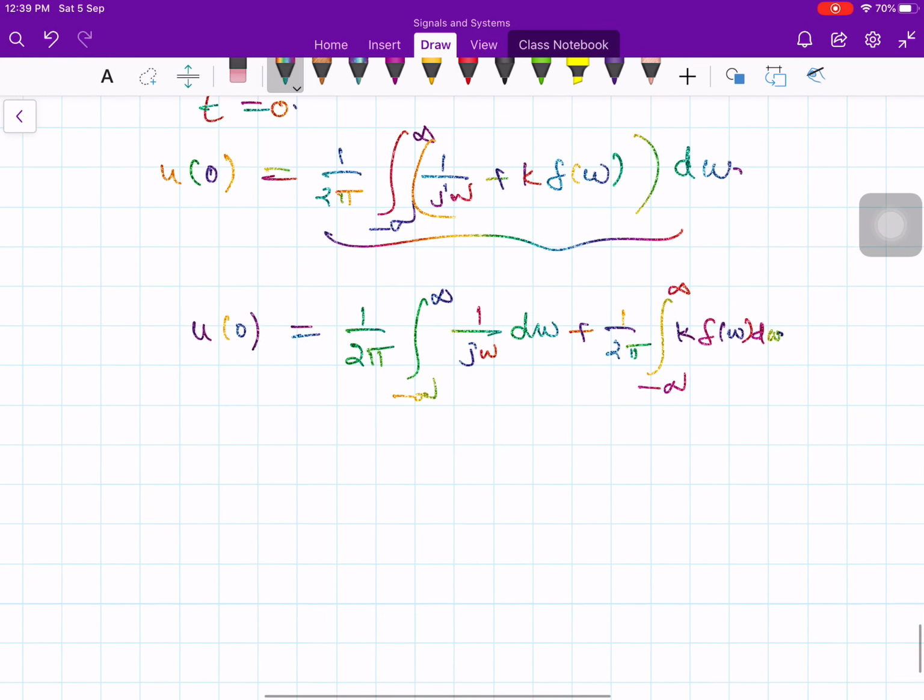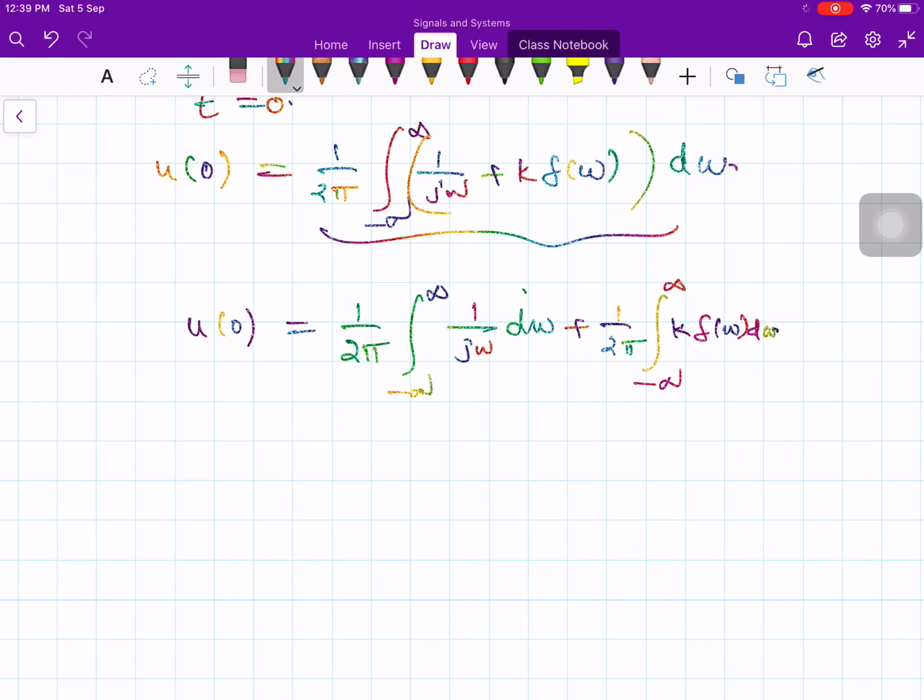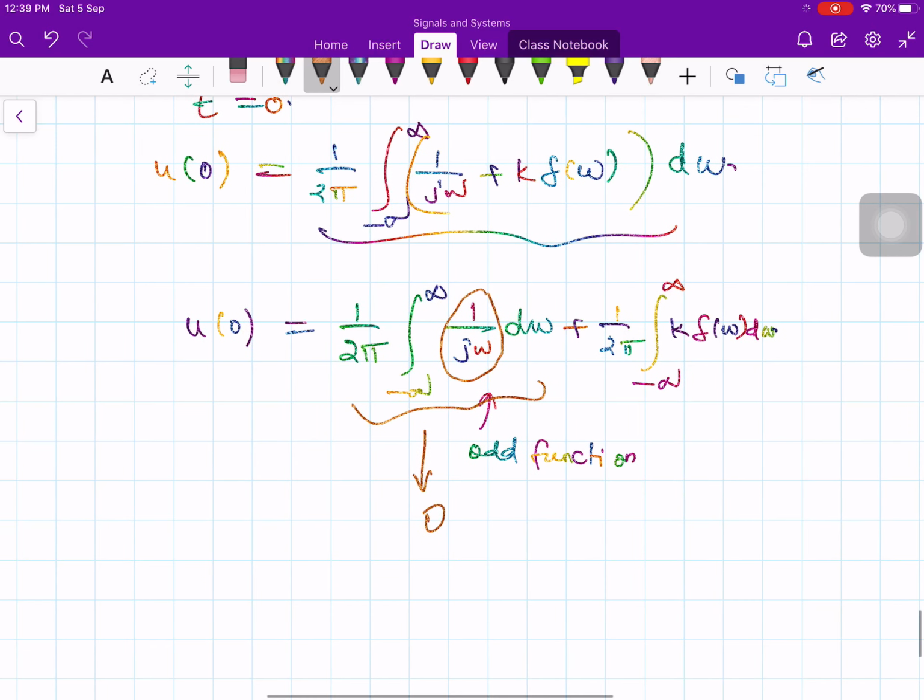Now what is this first one? 1 by j omega is an odd function. If it is odd, then we are integrating between symmetrical limits, from minus infinity to plus infinity. Then this first integral leads to 0 value. The positive area and the negative area cancel themselves out.